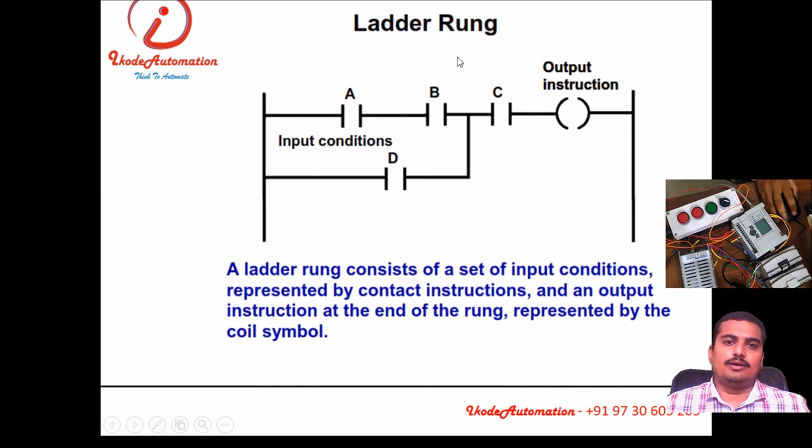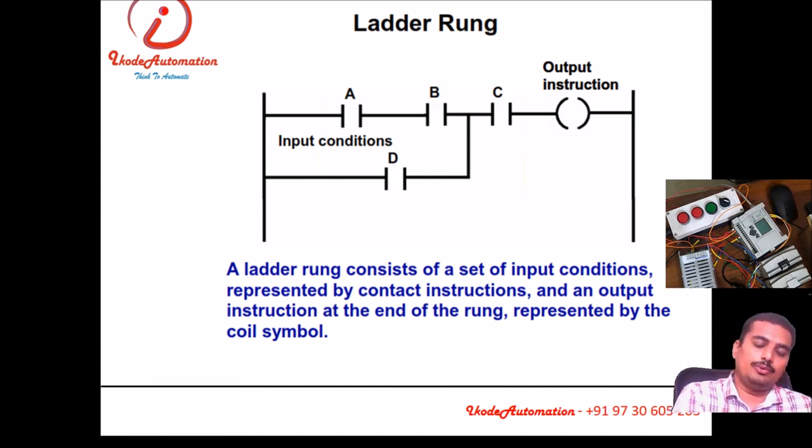Okay, then the ladder rung. This is a rung, this is a rail, and there is a combination of inputs we can put over here. A combination of series and parallel, or a series of parallel, we can put over here, and this is the output instruction. One rung will contain only one output, at the right side, and the combination of inputs at the left side.